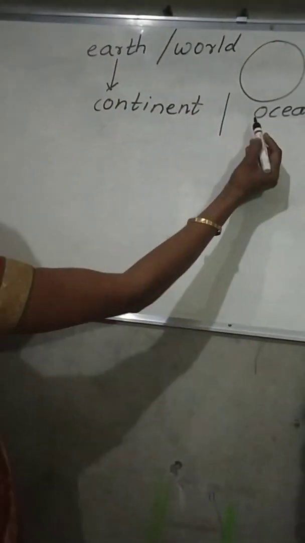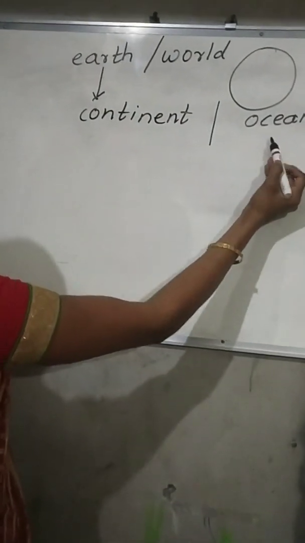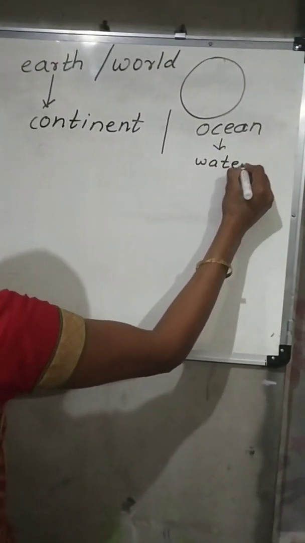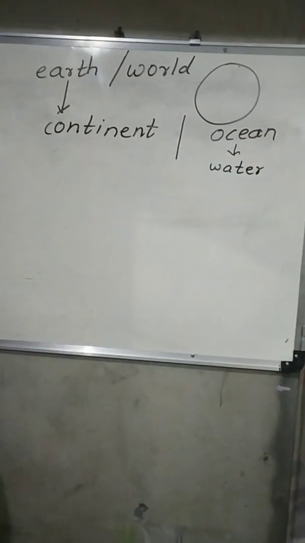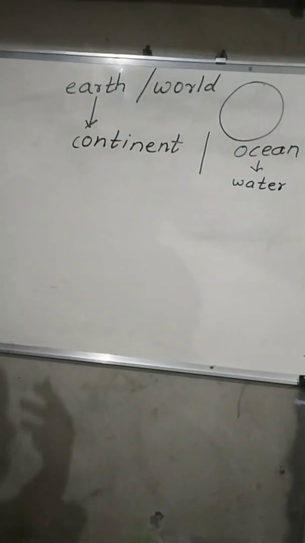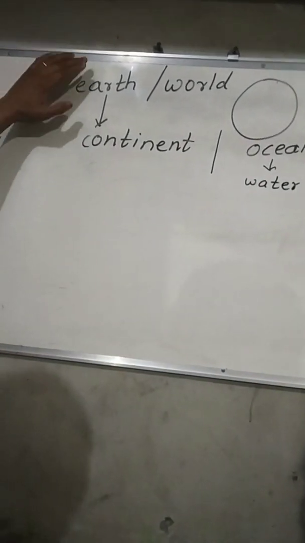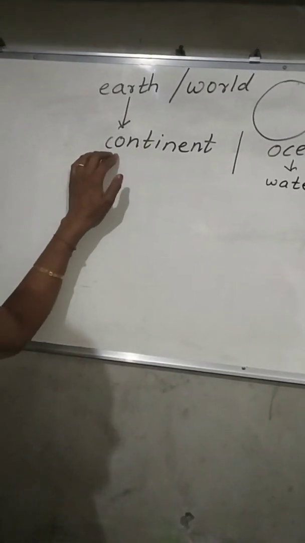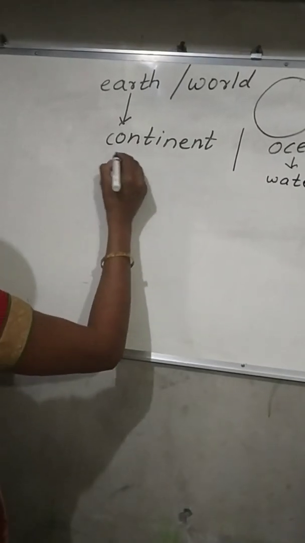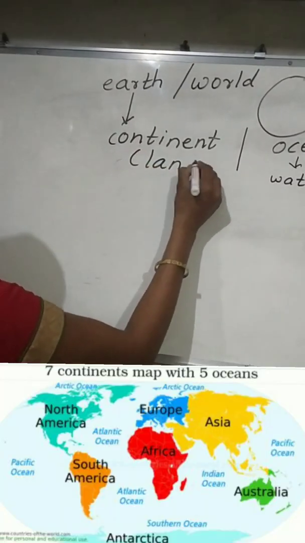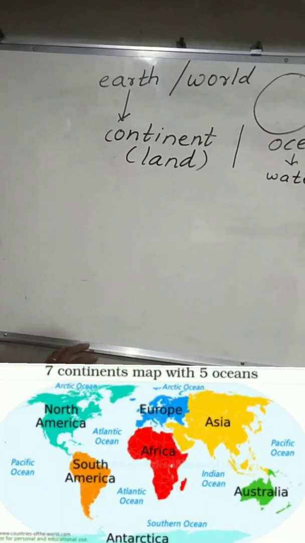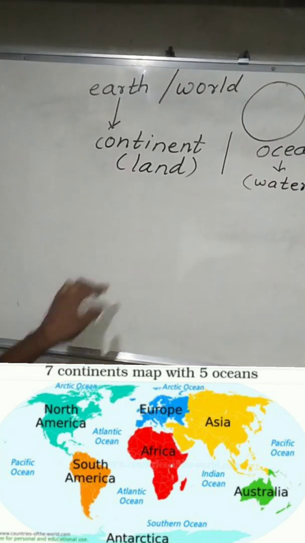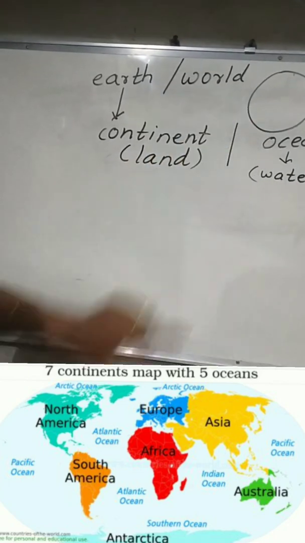And the part of the earth where there is salt water is called an ocean.